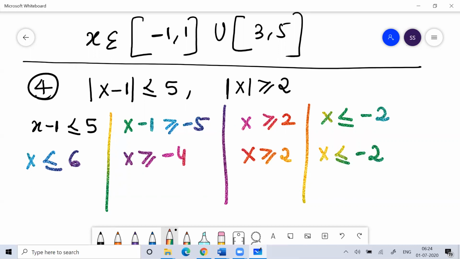You have to understand one thing, I hope you are getting that part. How am I writing these two together? Because this is the plus value and this is the minus value. If you put the minus value, minus of x minus 1 less than or equal to 5, and then multiply by minus on both sides, you'll get that only. So now with this you'll get the 4 ranges.